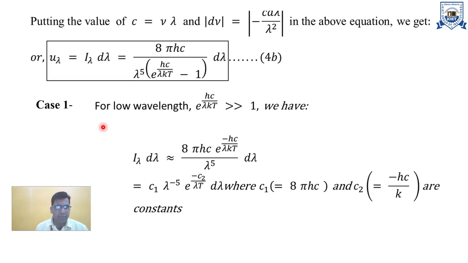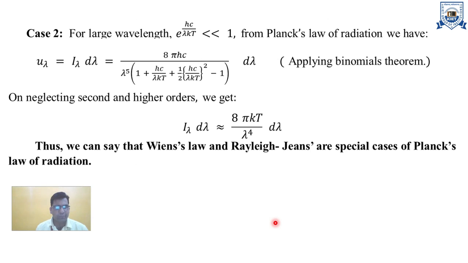Here we have two cases, because classically we have no experimental explanation. Classically we can only explain for a shorter wavelength as well as for a longer wavelength. In the classical case, if we have a shorter wavelength, e to the power h nu upon lambda kt is greater than 1, then I lambda d lambda in terms of 8 pi h c upon lambda, and this is verified by Wien's law. C1 is a constant, C2 is a constant, and this is the expression for Wien's law.